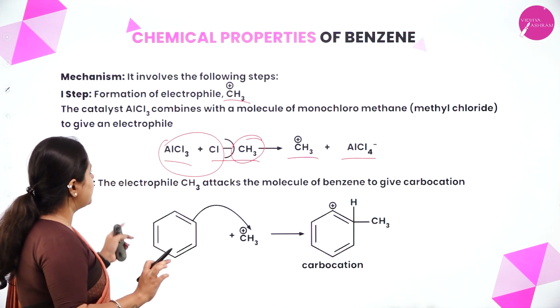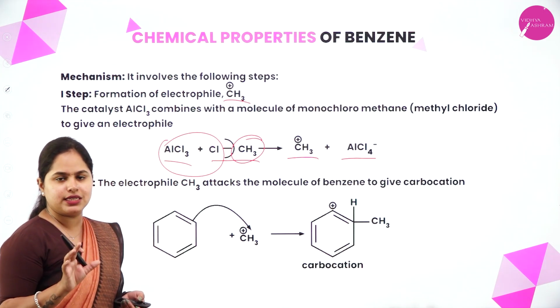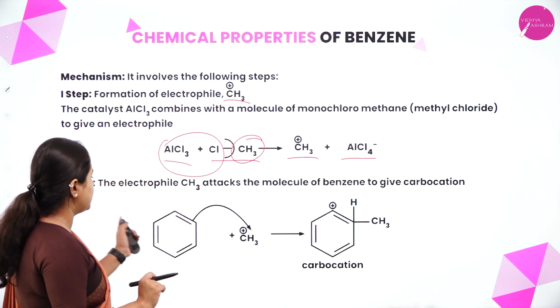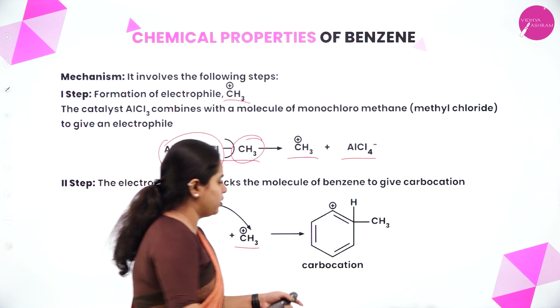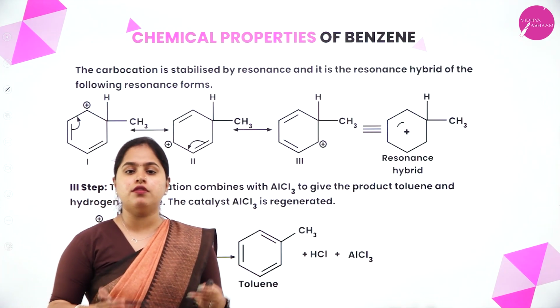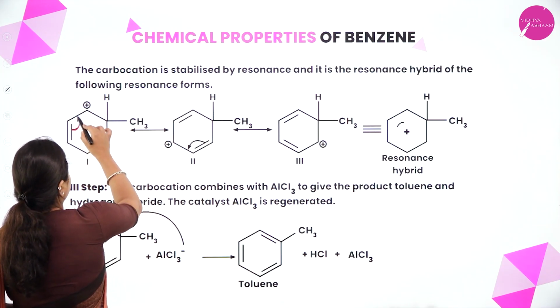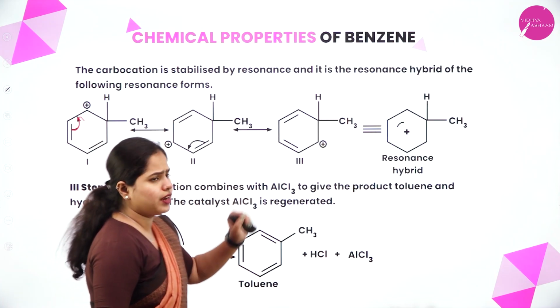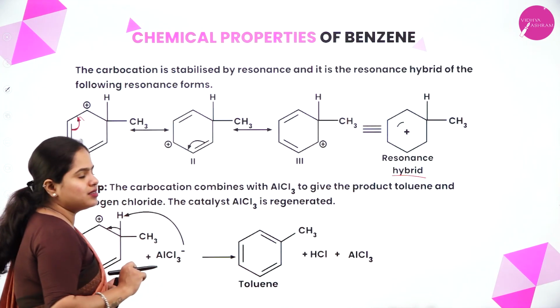That's the first step. The next step we have already studied. This electrophile is going to attack the benzene ring and form a carbocation. Right, that's the second step you can see. The CH3 is going to attack the benzene ring and you will get a carbocation. Now this carbocation will be stabilized by resonance. That's the next part. So it will undergo resonance and form the resonance hybrid here. Now the last step, what happens?